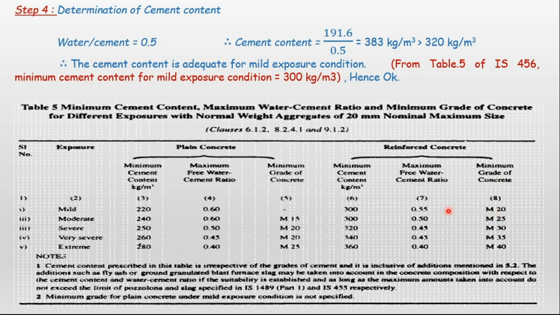For the minimum grade of concrete, what is the maximum free water to cement ratio? 0.55. We have taken 0.5, satisfied. This is the maximum. What is the minimum cement content? 300 kg per meter cube. We are taking it as 383 kg per meter cube, so well above the minimum range. So we are easily on the safer side of the mix design.